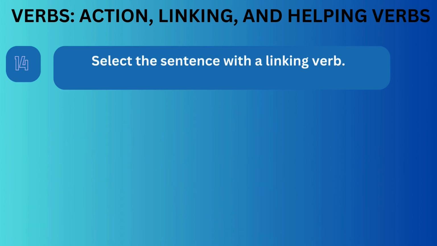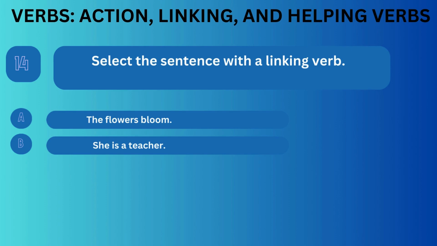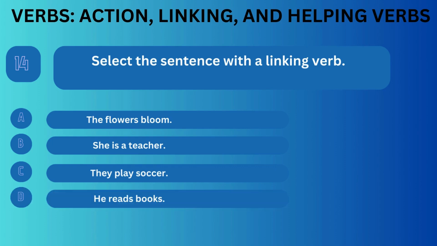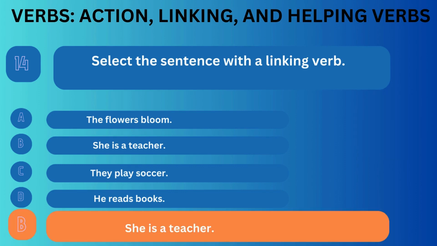Question number 14. Select the sentence with a linking verb. Option A. The flowers bloom. Option B. She is a teacher. Option C. They play soccer. Option D. He reads books. Correct answer is B.